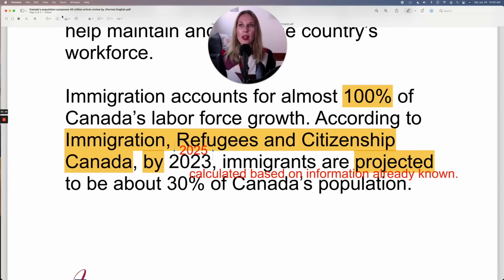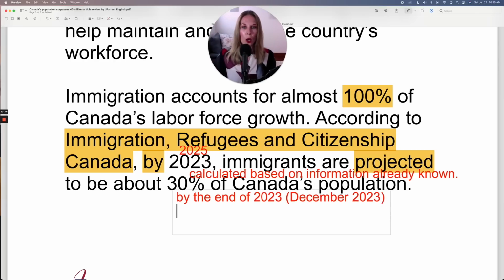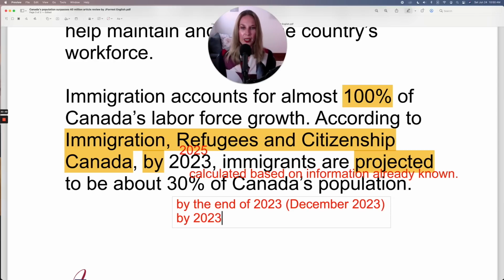Another way to correct this mistake is to say by the end of 2023, because now the deadline is December 2023, which is in the future. But by 2023 means January 2023, which is currently in the past.